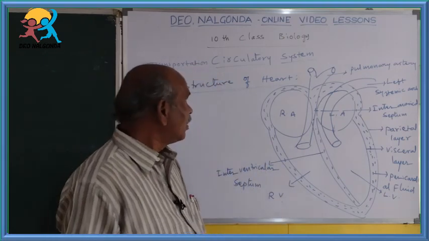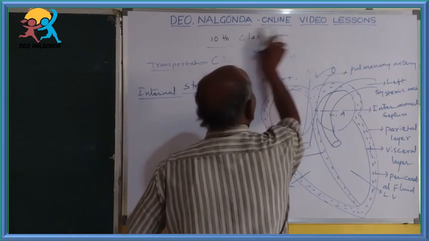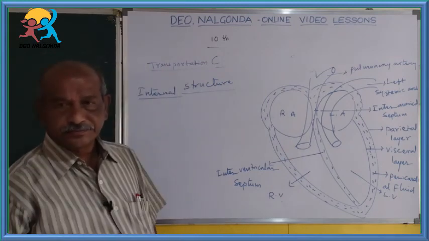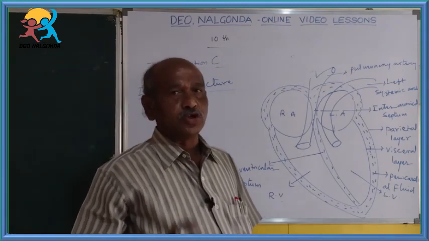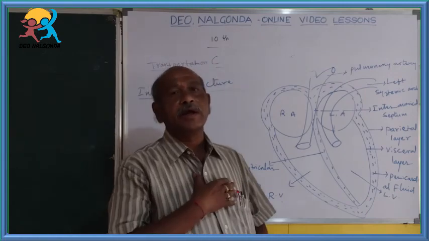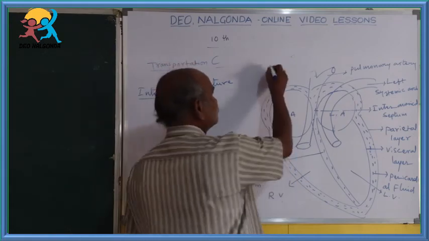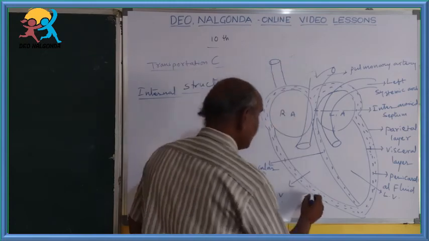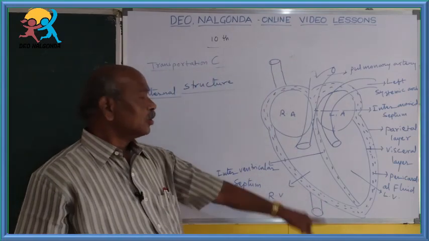Okay. The next, if you find there are two main veins attached to our heart. One is located above the heart. One is located below the heart.